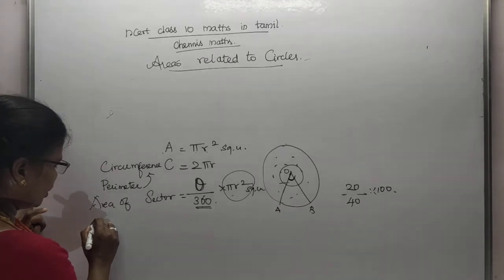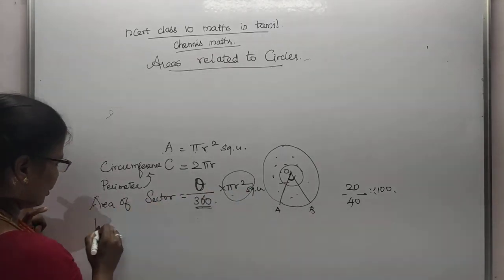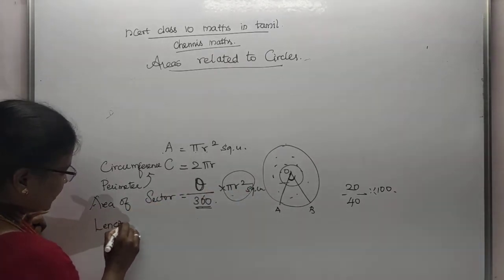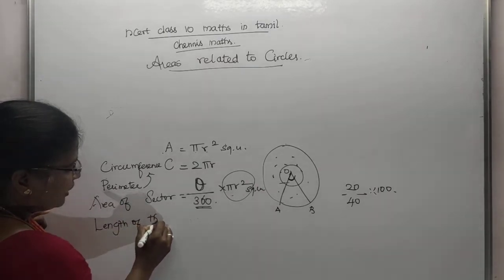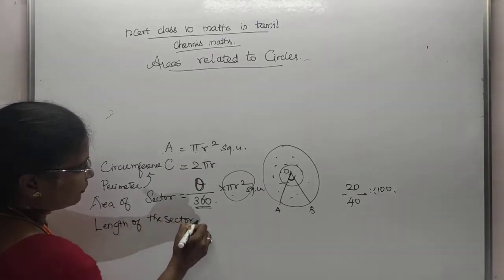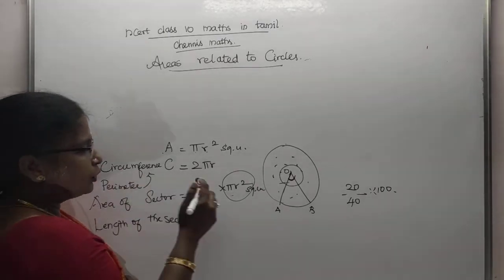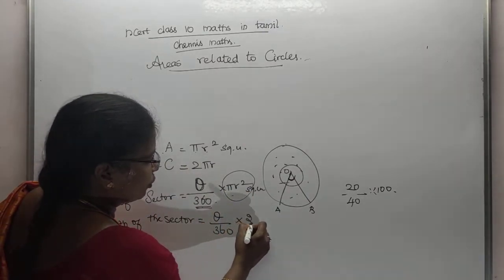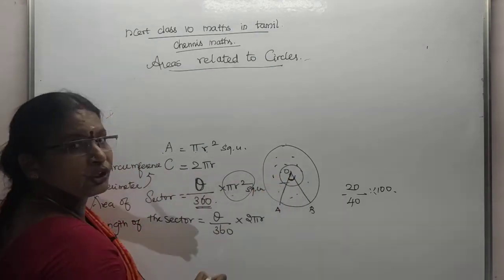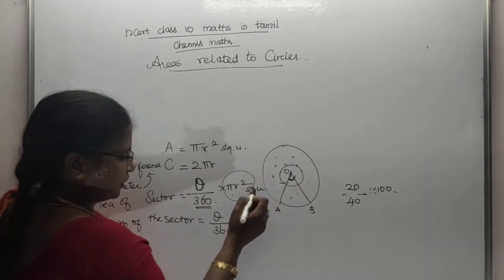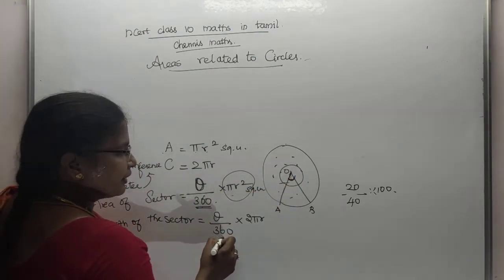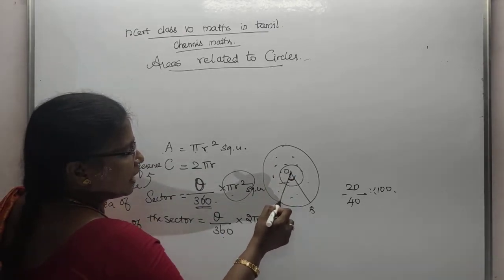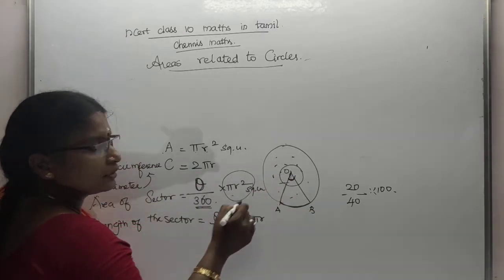Then perimeter of the sector, that is known as length of the sector. Length of the sector na என்னடா, 2 pi r, that is theta by 360 into 2 pi r. அந்த தீட்டா பகுதியை மட்டும் எடுக்கிறேன். Understood? 2 pi r என்ன? இதுதான்.